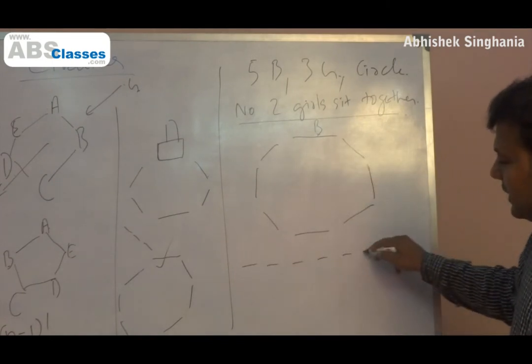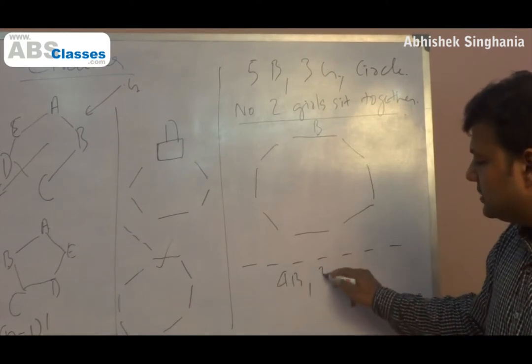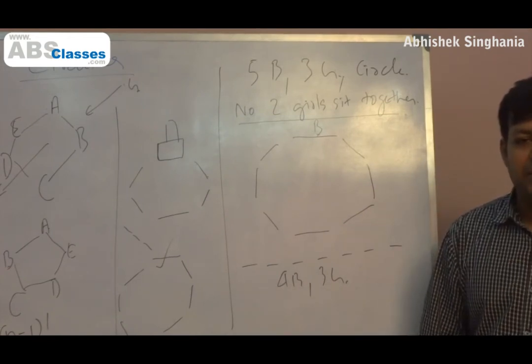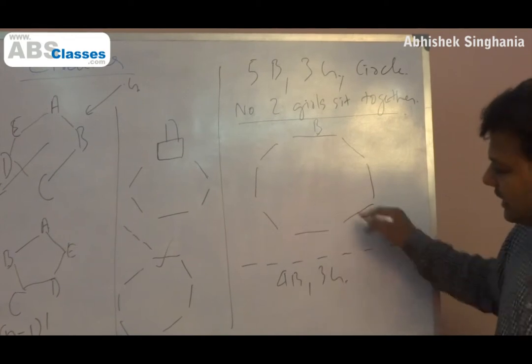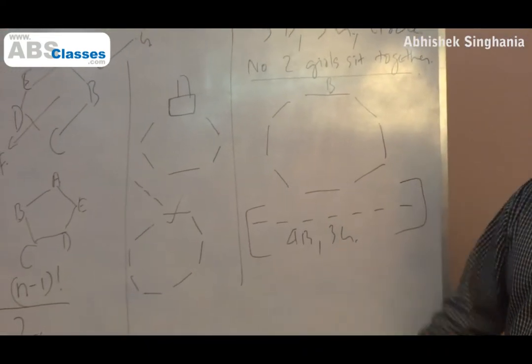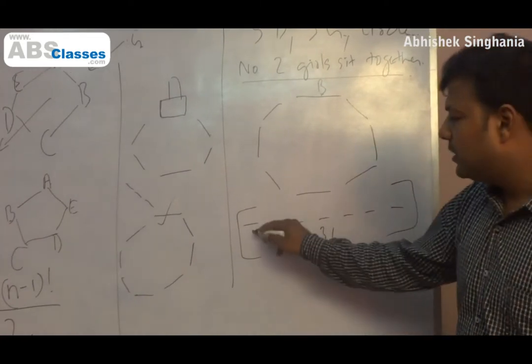1, 2, 3, 4, 5, 6, 7. How many boys? 4 boys. How many girls? 3 girls. Condition, no 2 out of 3 girls sit together. In how many ways can I achieve that? Now this is a good, interesting linear arrangement question. Circle has no relevance here at all. Okay, we understand this. Let's solve this quickly. How do we go about it?